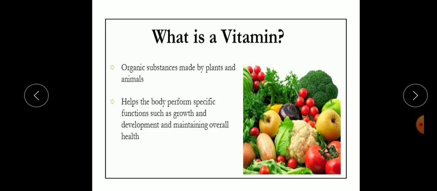We need them in small quantities. They are called body regulators. Green vegetables, fruits, lemon, and cereals are rich in vitamins.